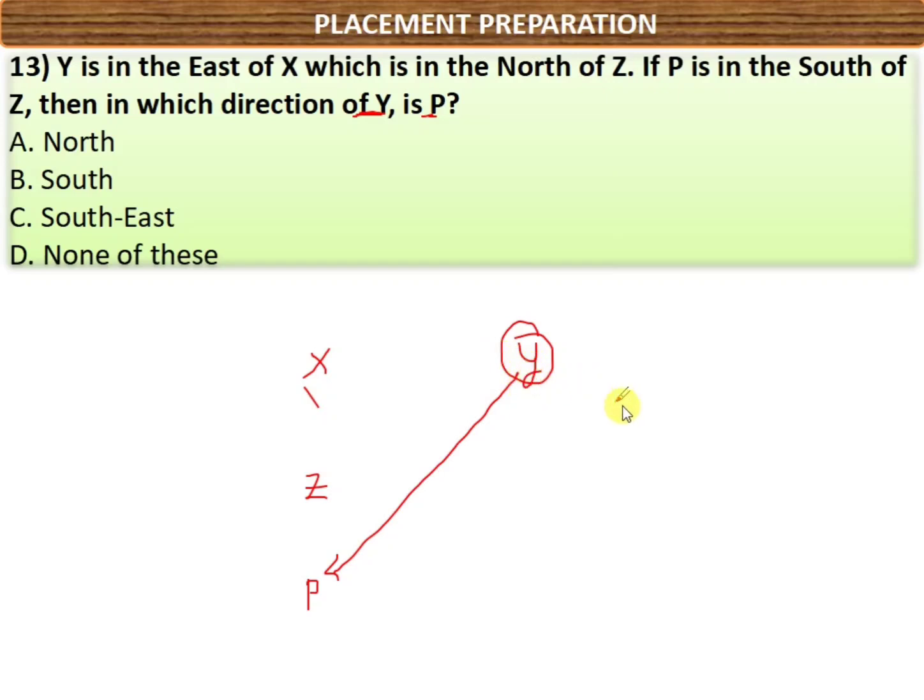So your answer is southwest. Look at the answer options. You don't have it, but you have 'none of these', so you can mark none of these. None of these means none of the given answer options. When you get an answer which is not present in the given options, be careful. Don't mark southeast. The answer for this question is southwest, so you have to mark none of these.